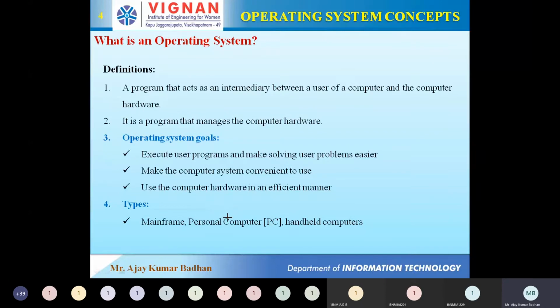But what happens here is the response: whatever task you're doing, you will get an immediate response, and whatever you're doing should be finished in time. That is the main purpose of your personal computer operating system. Apart from that, we have one more type, called handheld computers. I think you people are very much familiar with this. Handheld devices are nothing but your mobile phones.